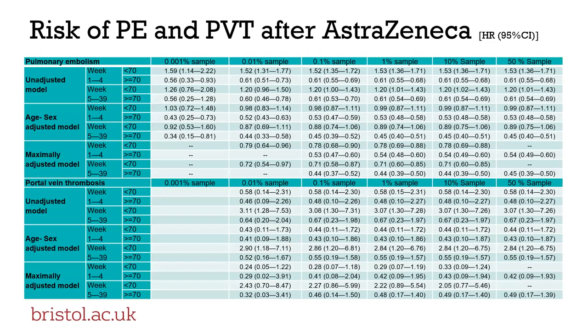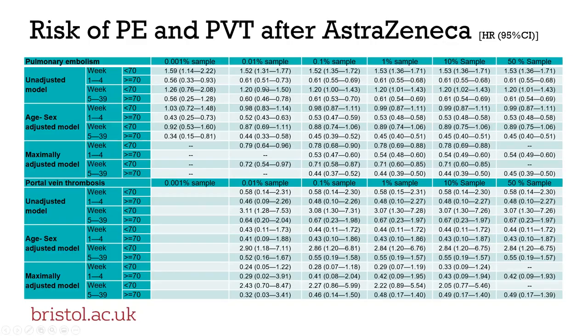In this table we represent the hazard ratio and 95% confidence interval for different periods, like week 1 to 4 and week 5 to 39 after vaccination, compared to the pre-vaccinated or unvaccinated time period. Unadjusted, age-sex adjusted, and maximal adjusted models were run separately for the different age groups, less than 70 and greater than or equal to 70 years. And the model was also run for overall and male and female population.